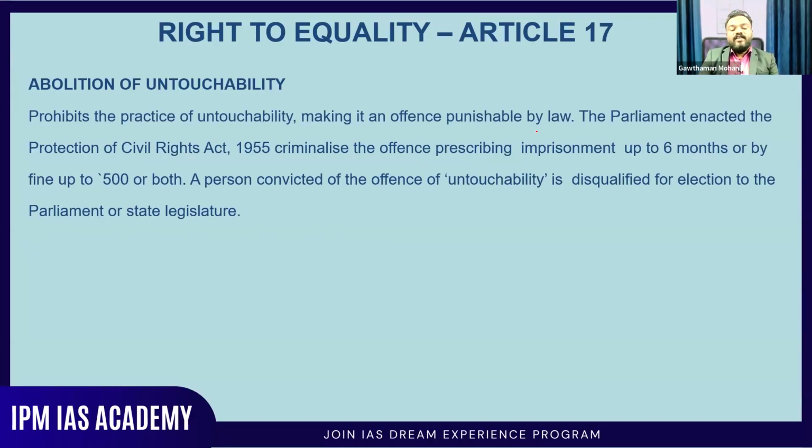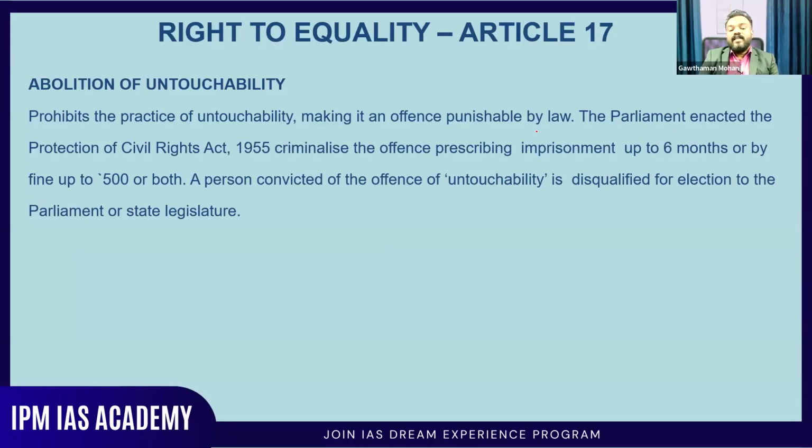Now, Article 17 deals with the abolition of untouchability. Untouchability is an offense punishable by law. It is a derogatory practice that existed in the country, and Parliament enacted the Protection of Civil Rights Act, 1955.